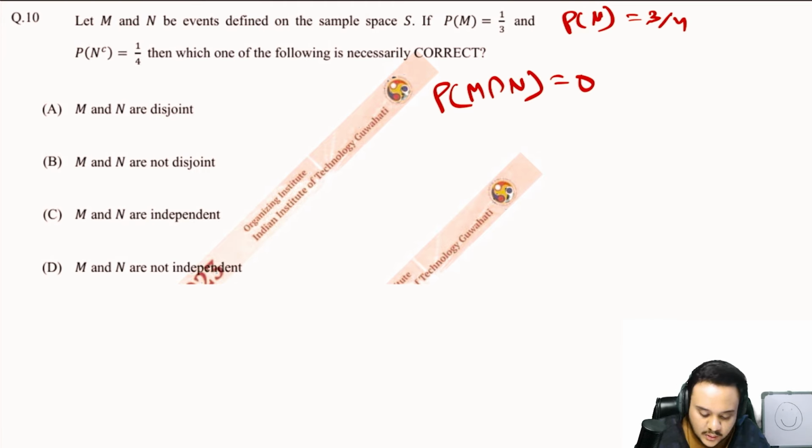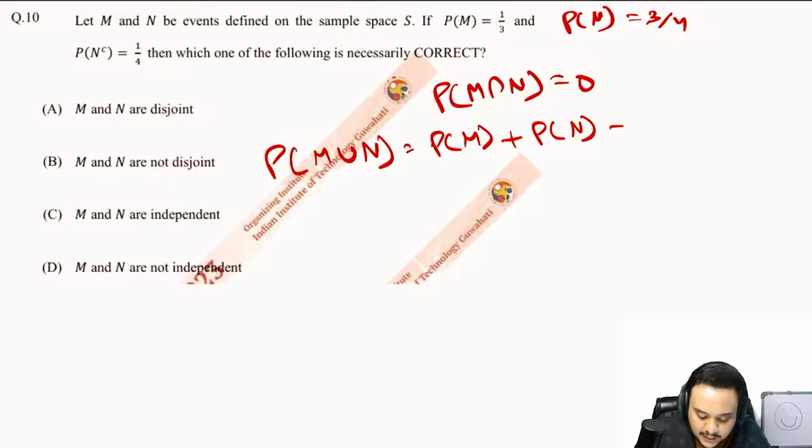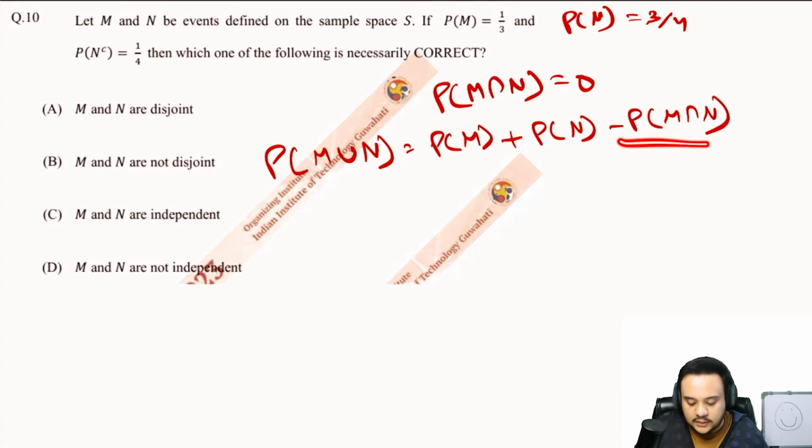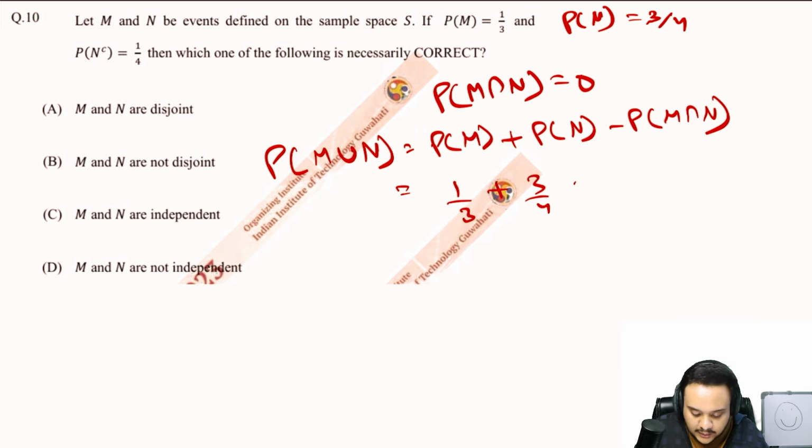In order for this to be true, you already know the formula. Just write it down: the probability of M union N is equal to probability of M plus probability of N minus probability of M intersection N. We have taken the intersection to be 0. Let us add these two first. Probability of M is 1 by 3 and probability of N is 3 by 4, minus 0.